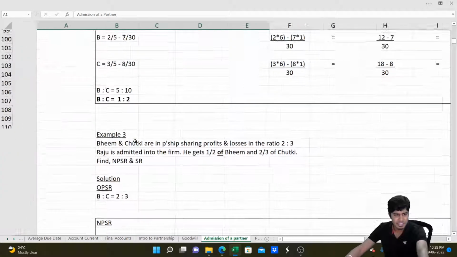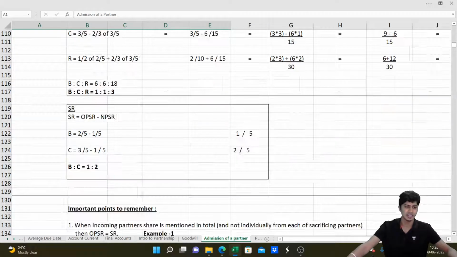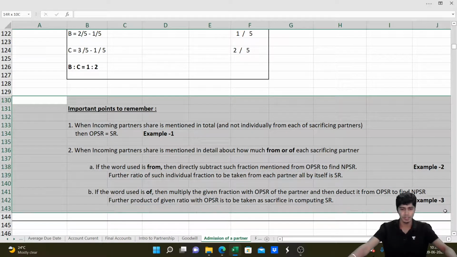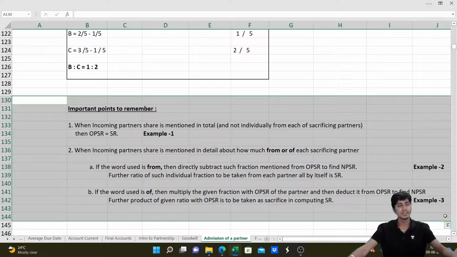There are several cases on which you need to do problems. I have simplified it by using your favorite cartoon show, Chota Bheem, Chutki, Raju. You can read that and understand. I have given a few important pointers also that you need to remember. Whenever there is an incoming partner, if nothing is mentioned, then the old profit sharing ratio itself is the sacrifice ratio. They contribute in the same ratio. When the incoming partner's share is mentioned, they can give it in two terms. One, they can use the word 'from'. Second, they can use the word 'or'. Whenever they use the word 'from', directly subtract that fraction from the old partner's share.